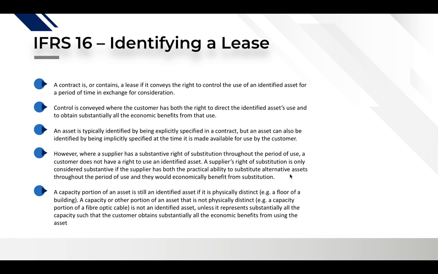An asset is typically identified by being explicitly specified in a contract, but an asset can also be identified by being implicitly specified at the time it is made available for use by the customer. So this is a specific case considered by the standard where even if a lease contract does not specify an asset, it can still be considered identified if you can implicitly specify it at the time it is made available for use by the customer.